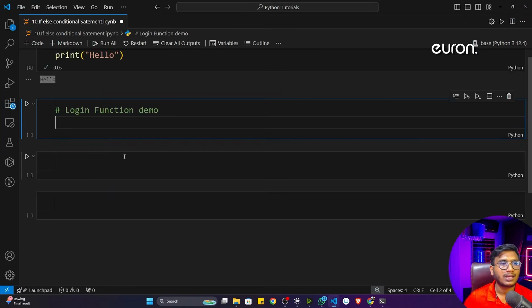Now you can ask me, as of now, we don't have any database. So how are we going to match this credential? That means what would be the actual email and password? How will we compare that statement? As of now, no need to worry. We'll keep everything in a variable. We'll just fix one email and password, and we'll consider that as our actual email and password.